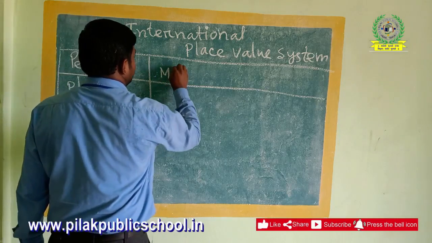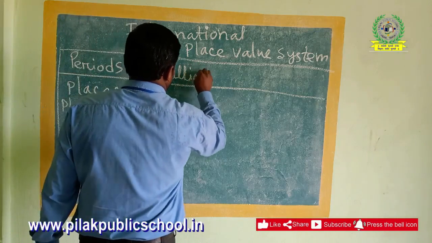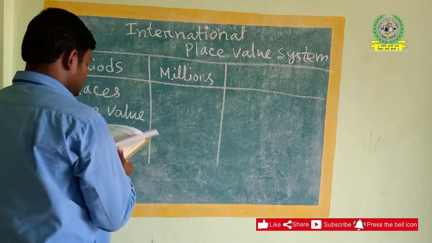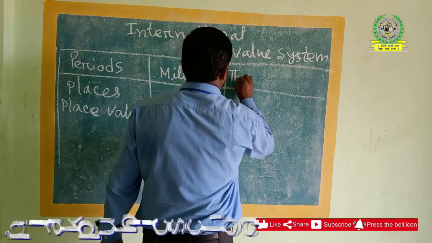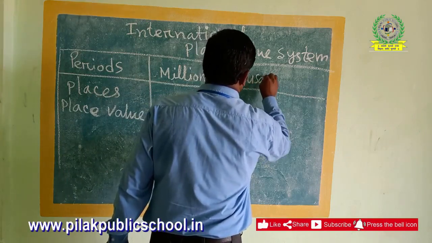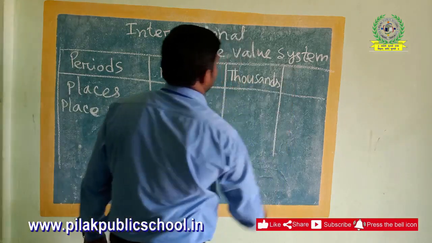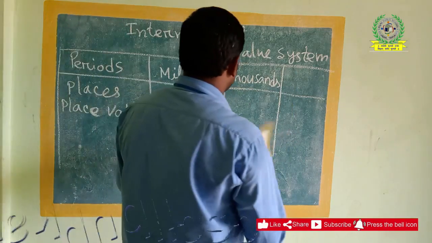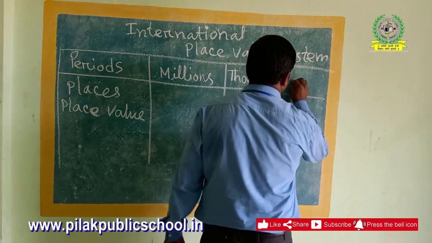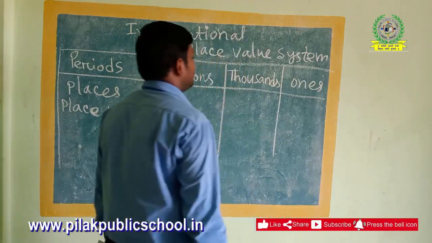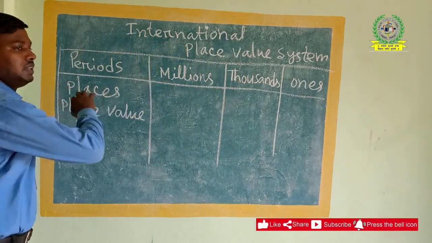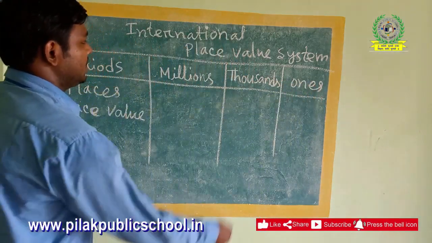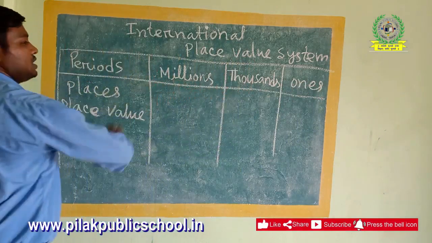I am going to start with the millions period, then the second period after millions, thousands. Actually, I am writing this from the left, but the correct way is from the far right: first the ones period, then the thousands period, third the millions period.